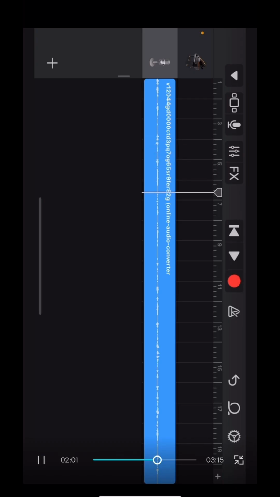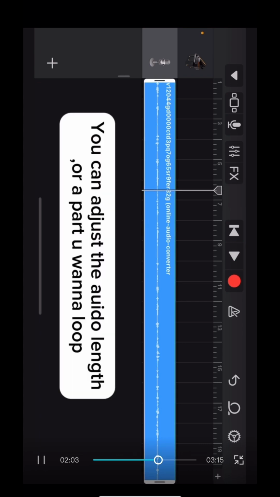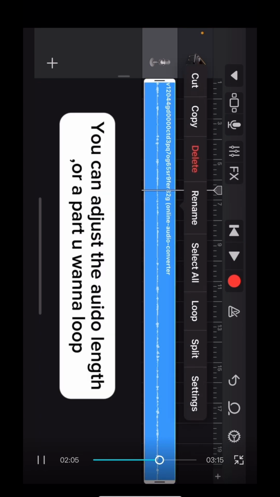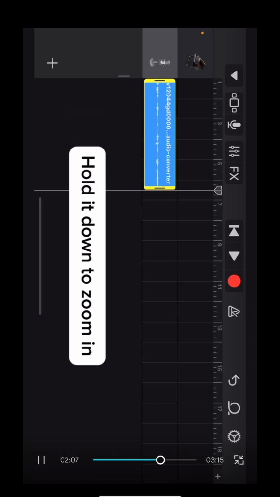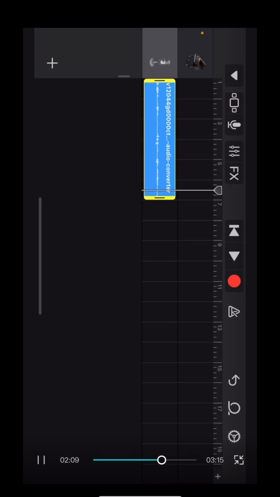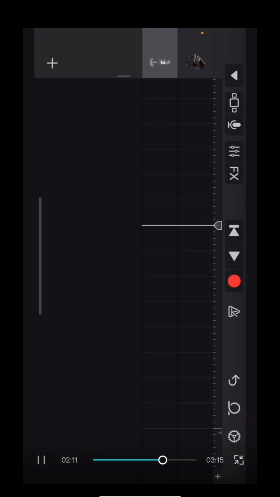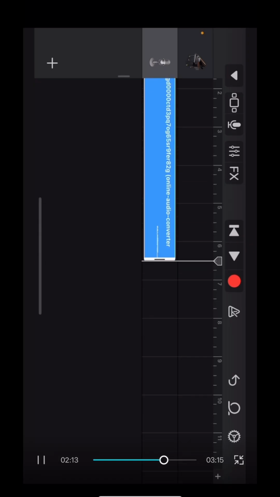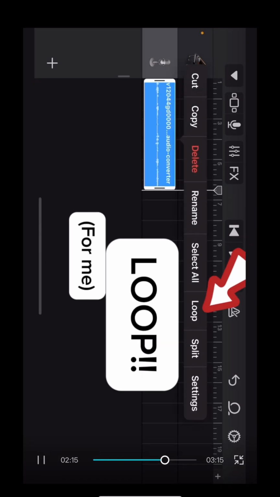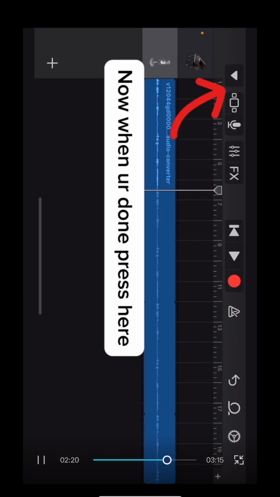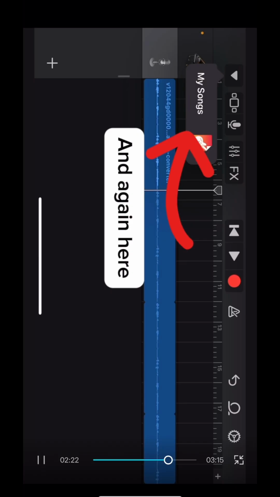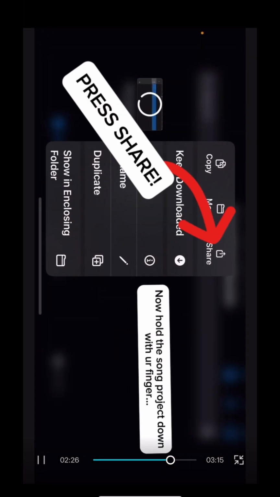Now you can adjust the audio length or a part you want to loop. Hold it down to zoom in. Now, when you're done, press here, and again here.